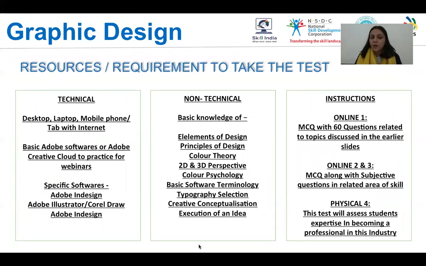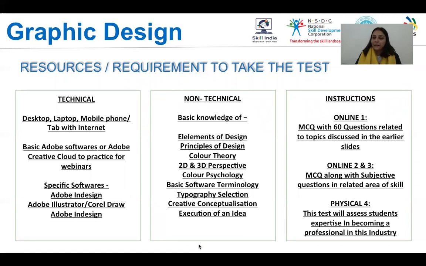Now, resources or requirements to take this particular test. Your technical requirements will be a desktop, a laptop, mobile phone, or tab with internet, basic Adobe softwares or Creative Cloud to practice for the webinars, and the specific softwares in your Creative Cloud should be InDesign, Illustrator, or Photoshop, and you can also use CorelDRAW.